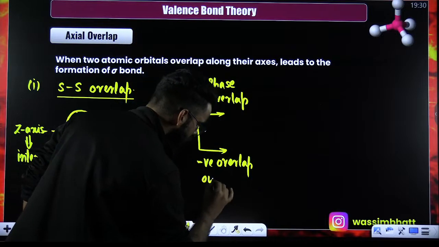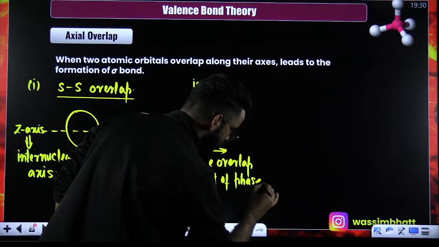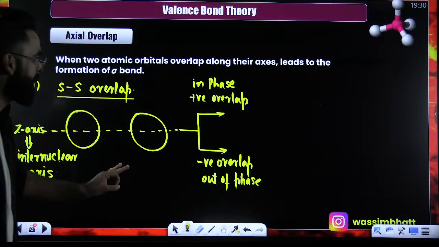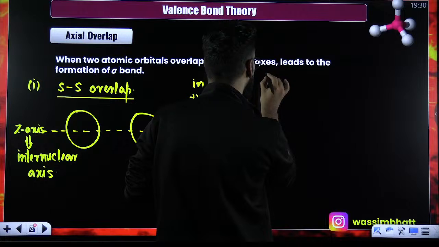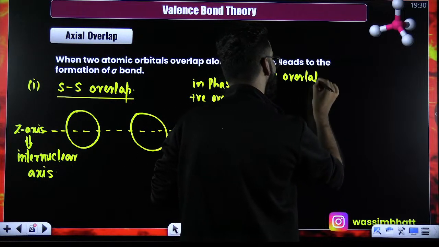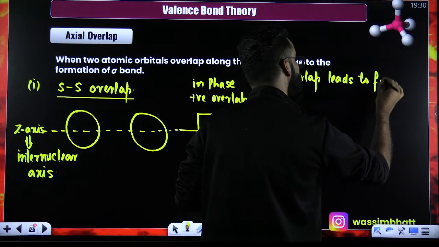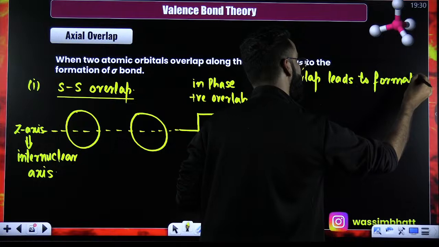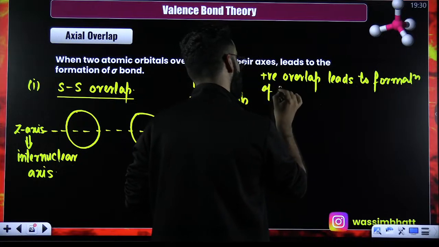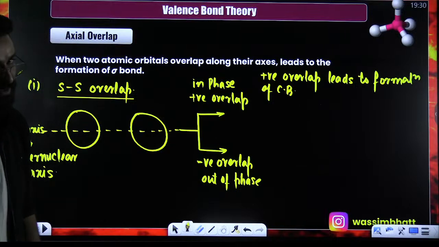This is called out of phase overlap. And let me tell you, only the positive overlap leads to the formation of a covalent bond. Negative overlap does not lead to the formation of the covalent bond.